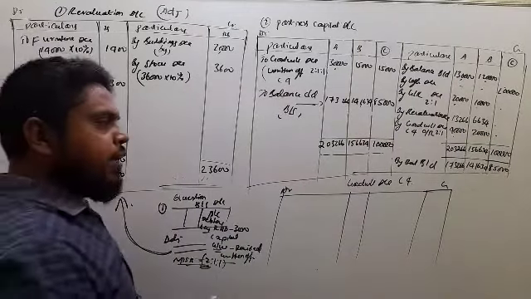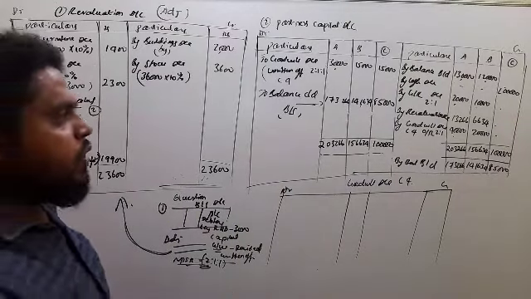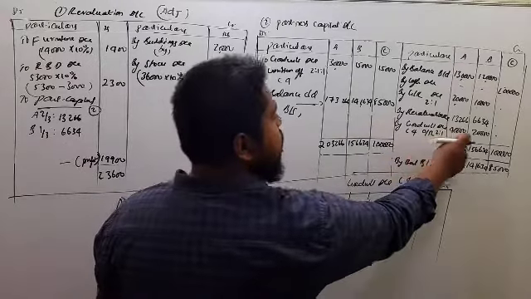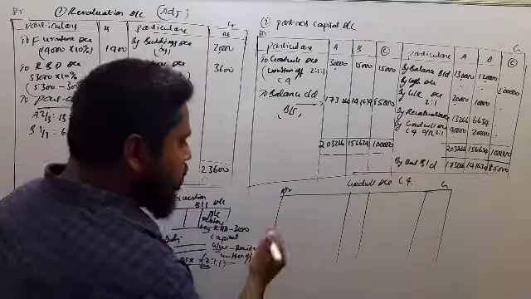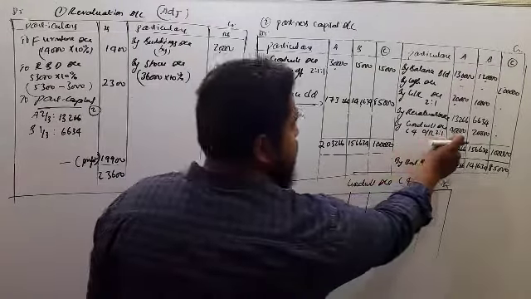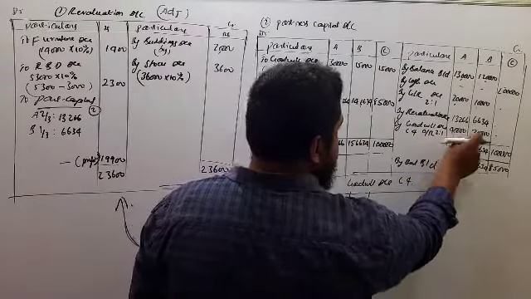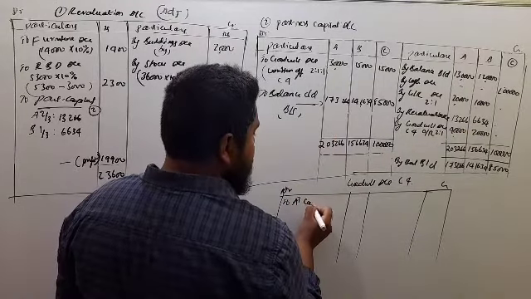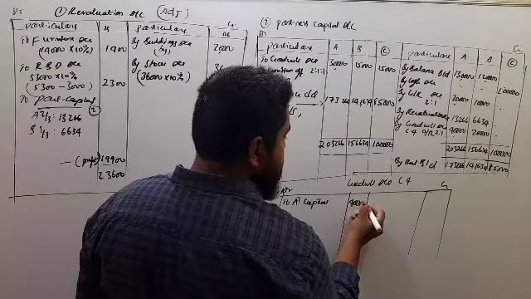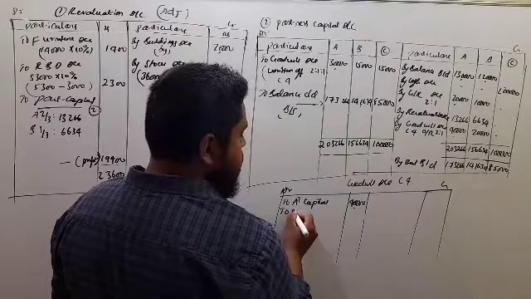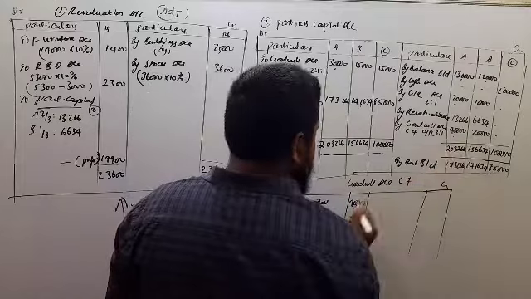Now under case 4, how to prepare the goodwill account? See, this goodwill we have shared among the old partners in the old ratio. So this amount we have shared on the credit side. Now under goodwill account, we have to show the share of goodwill. So we have shared the goodwill amount to old partners, that is A and B. So A's capital account, for Mr. A we have shared 40,000. Next, to B's capital account, for B we have shared 20,000.